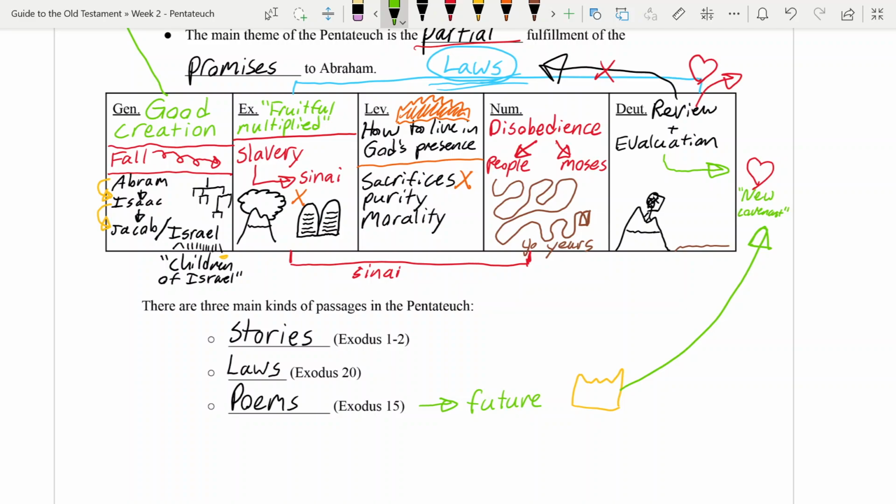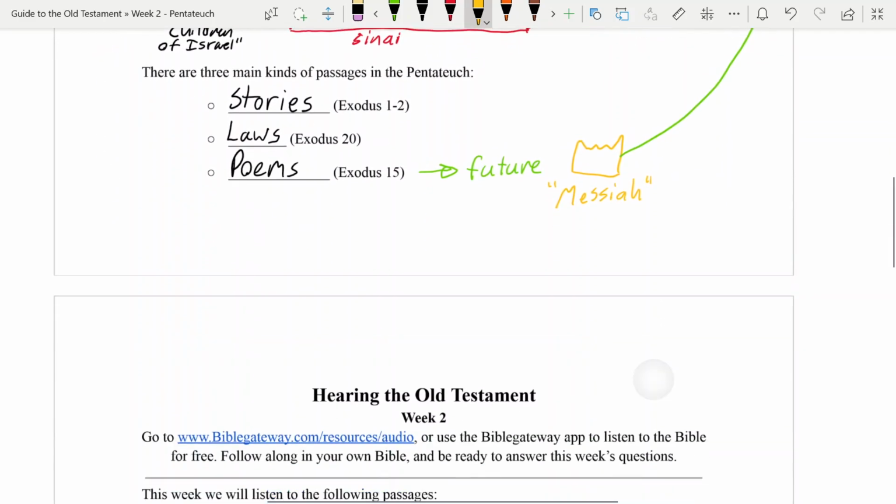The two hopes that the Pentateuch sets out are this new circumcised heart, the new covenant that goes with it, and then the king, who we'll eventually come to know as the anointed one, right? In Hebrew, Mashiach, the Messiah. Okay, we'll talk about that some more as we go.